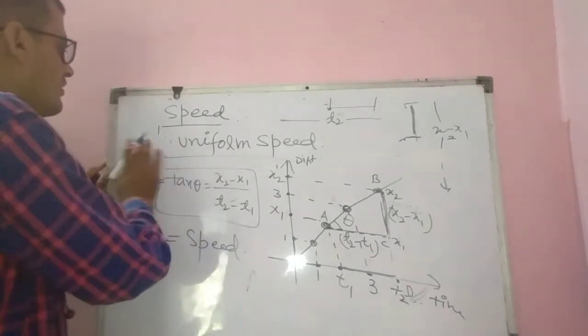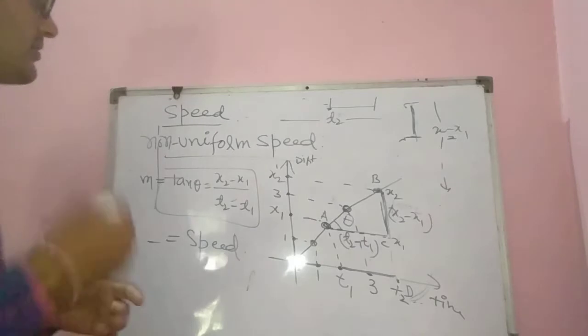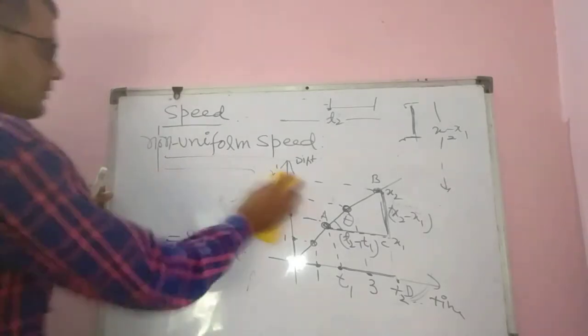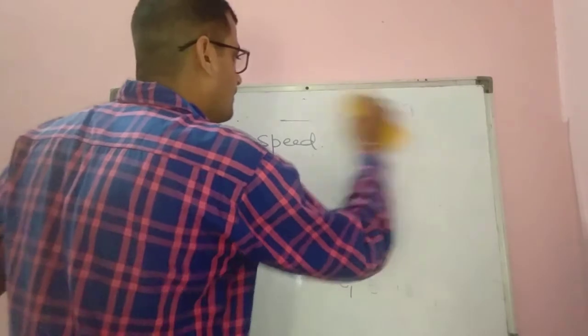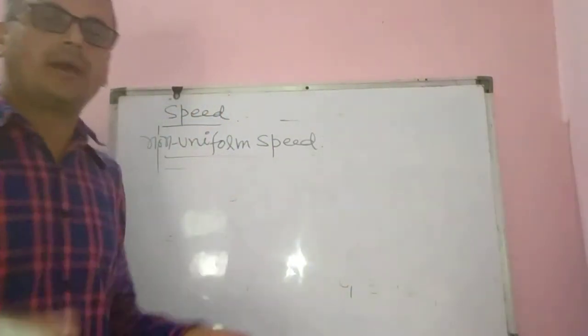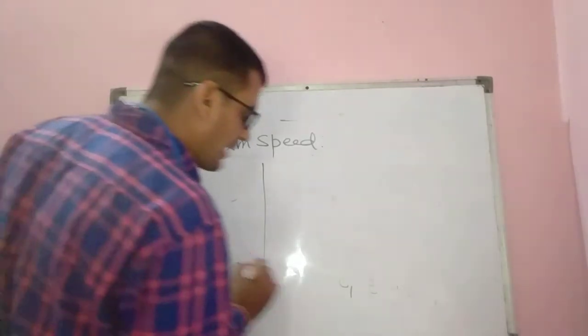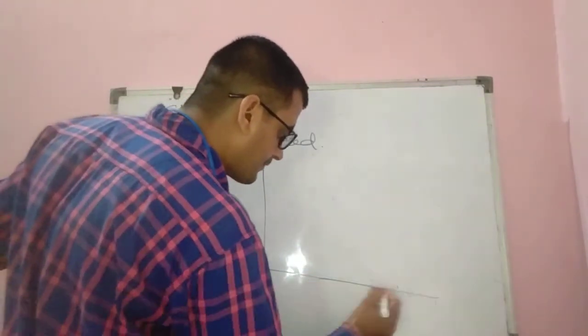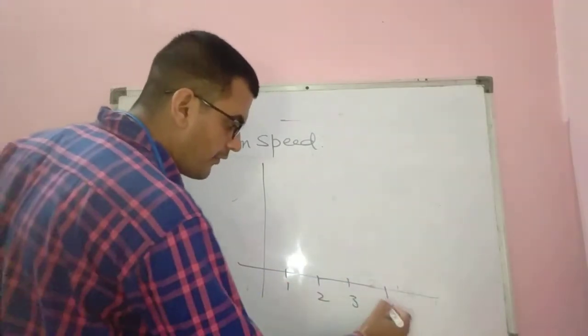Now non-uniform speed. How will we calculate it? If the body travels unequal distance in equal time interval, the time interval is again the same. This one is 1, 2, 3, 4.